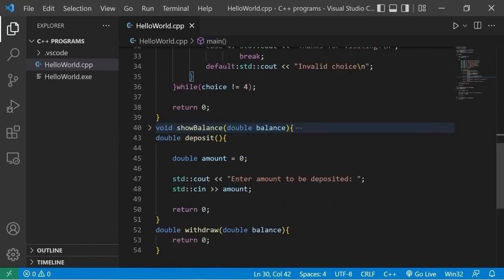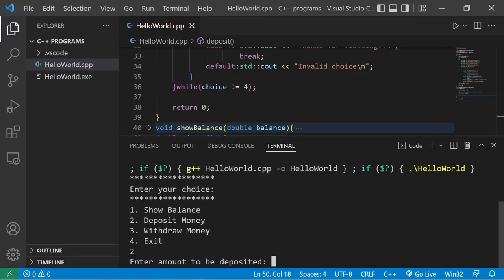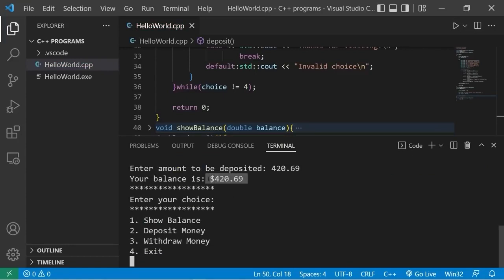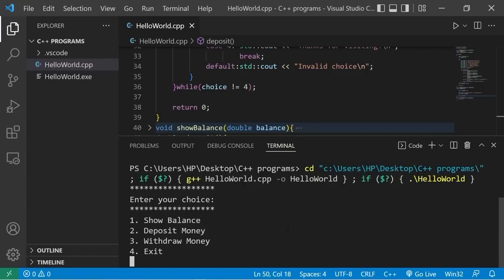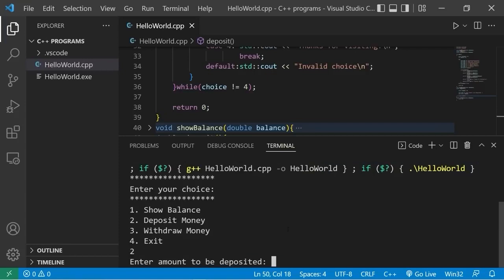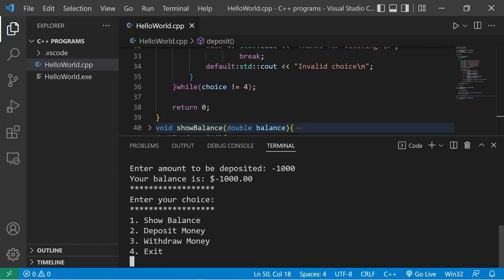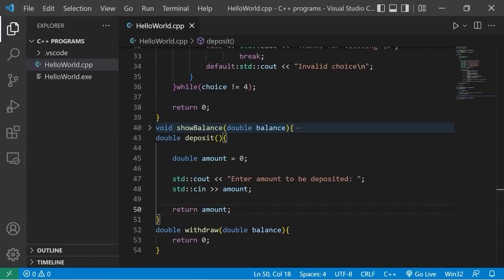So what we're going to do is return our amount at the end of this function. Return amount. $420.69. All right, we have our balance. The user is able to enter in negative money. Enter amount to be deposited. -$1,000. Your balance is now -$1,000. We need to prevent somebody from making a negative deposit.